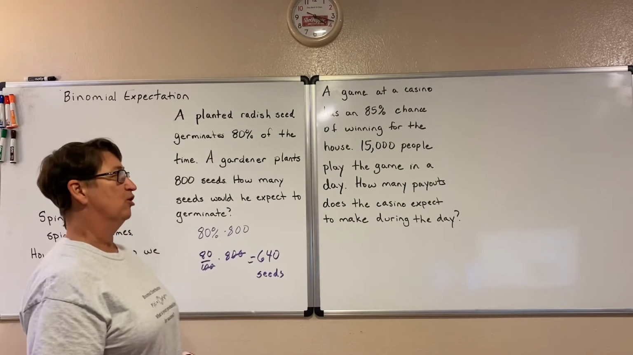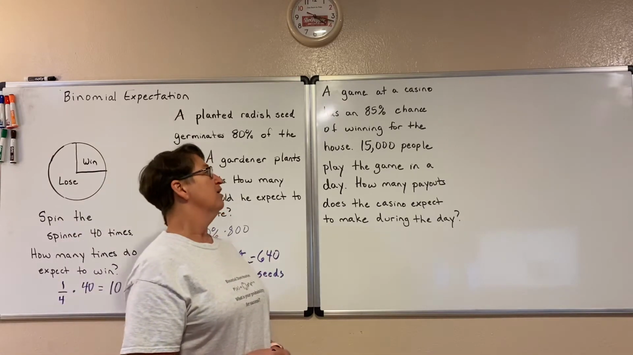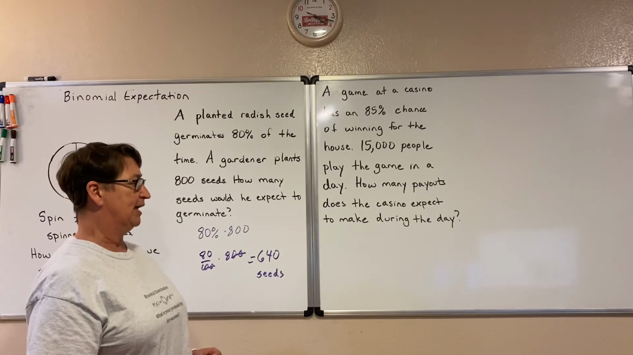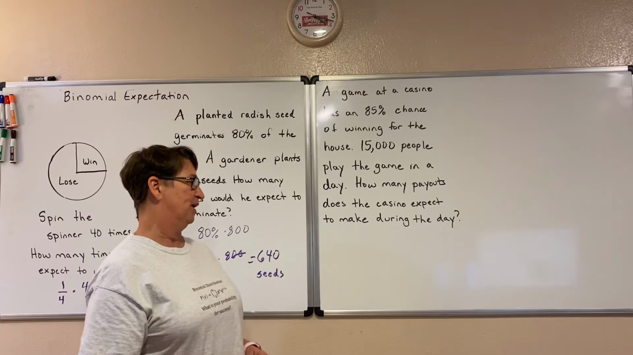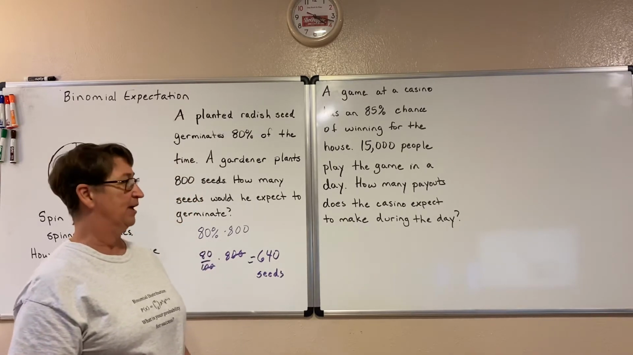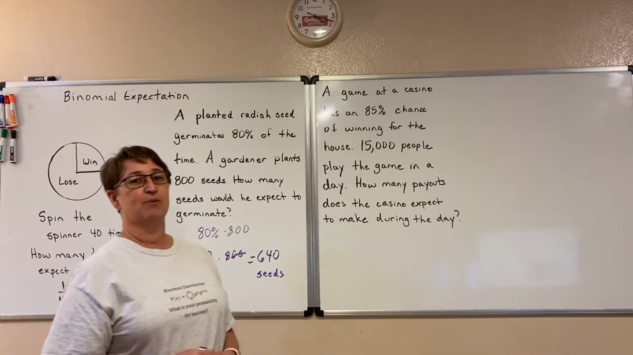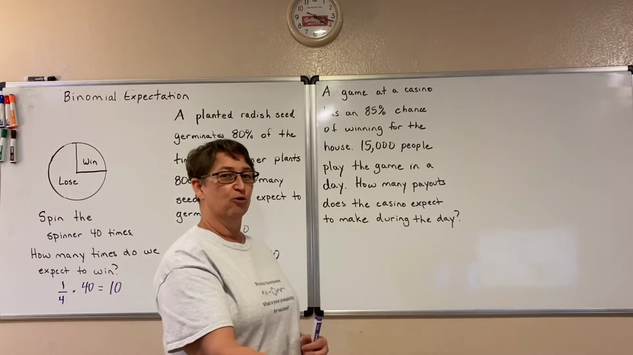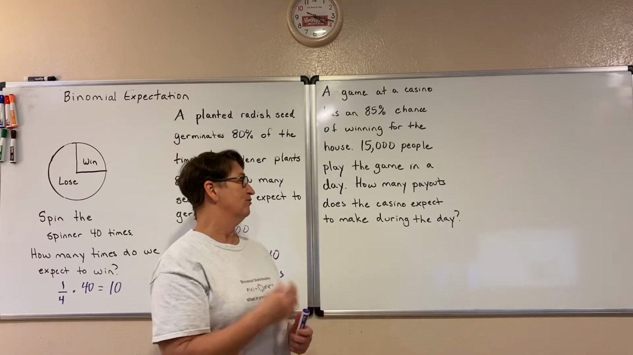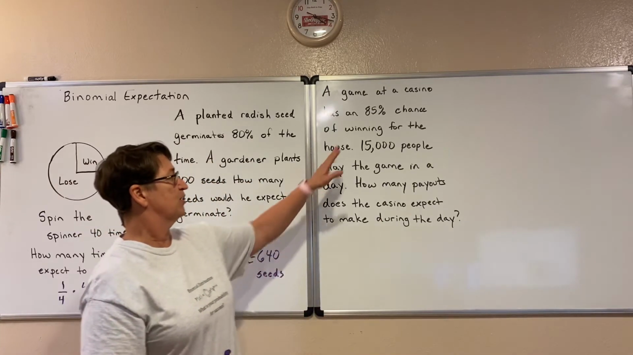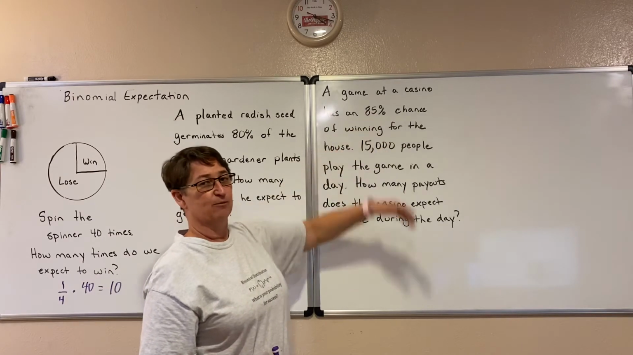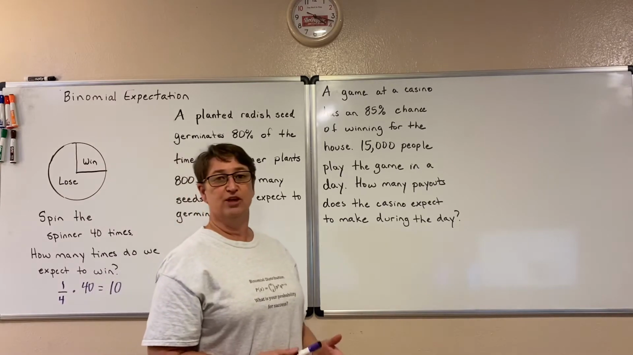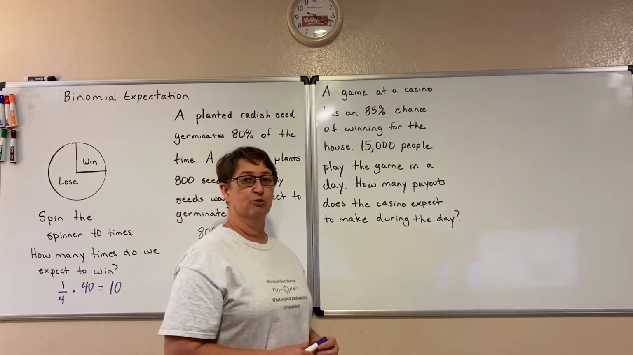A game at a casino has 85% chance of winning for the house. 15,000 people play the game in a day. How many payouts does the casino expect to make during the day? Well, again, this is binomial because we have two outcomes. The casino can pay out, or it can make money, can win for the house. We have the same probability. It's an 85% chance that they win every time. And it's 15,000 people is the fixed number of trials. So this is also a binomial.